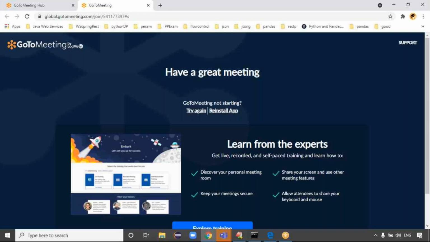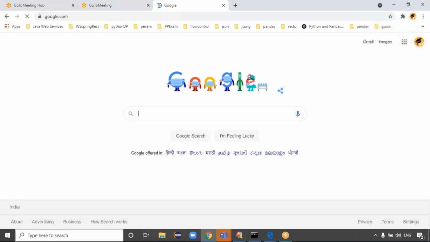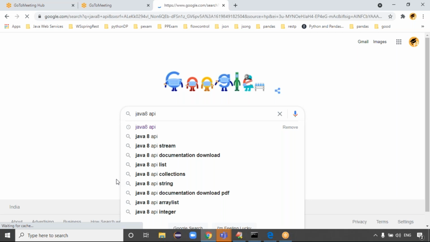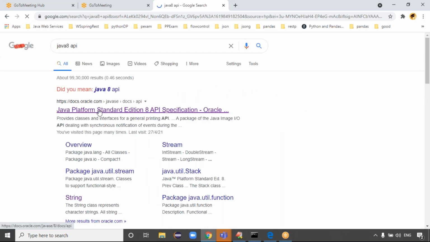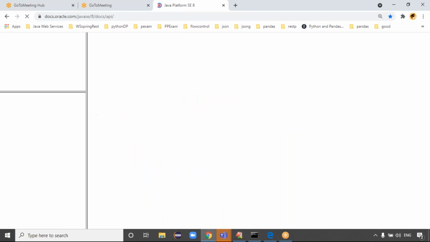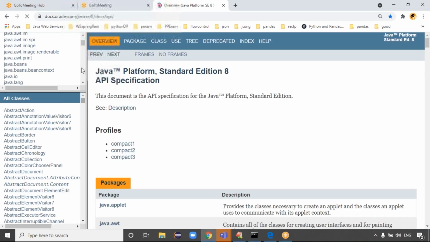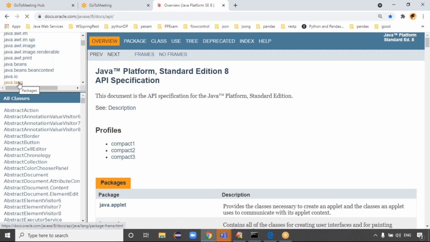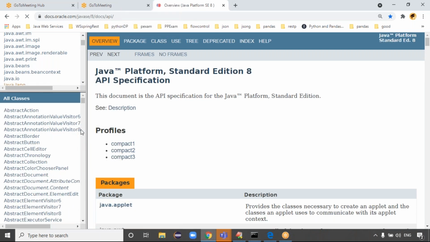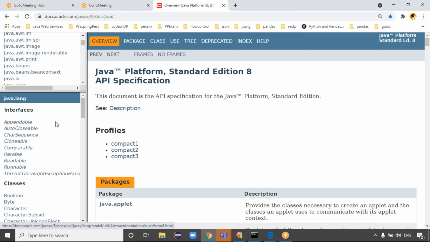Guys, if you want, I'll show that API documentation once. That line I copied from the API documentation. So you can take the Java 8 API. We are taking which interface, guys? The AutoCloseable interface. The AutoCloseable interface by default belongs to the java.lang package. Let me click on the java.lang package, which has the AutoCloseable interface.